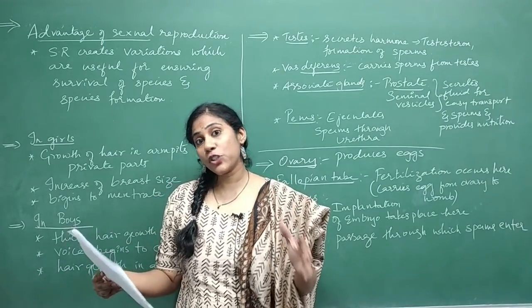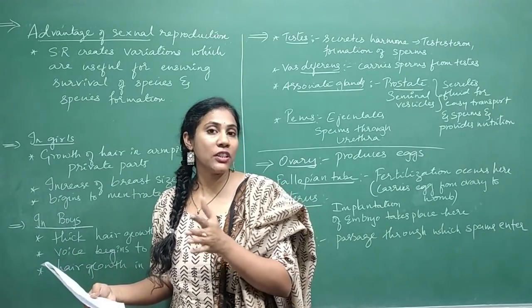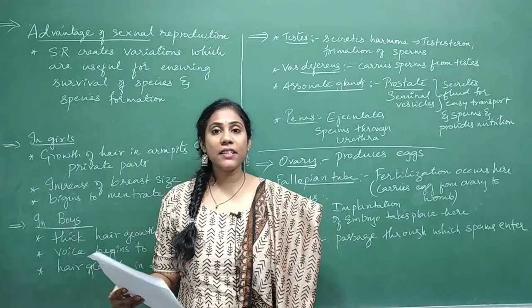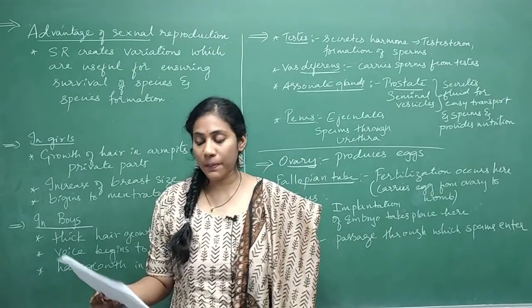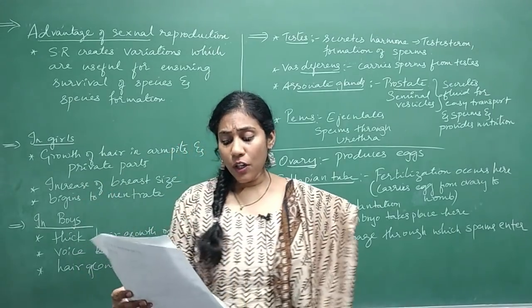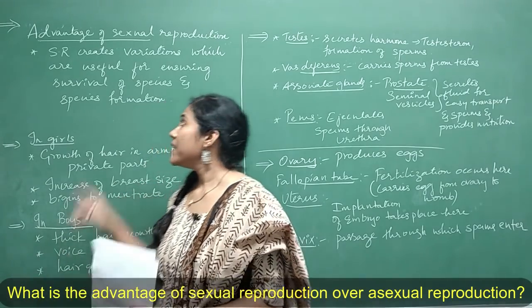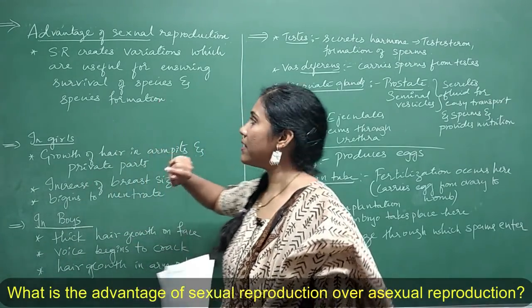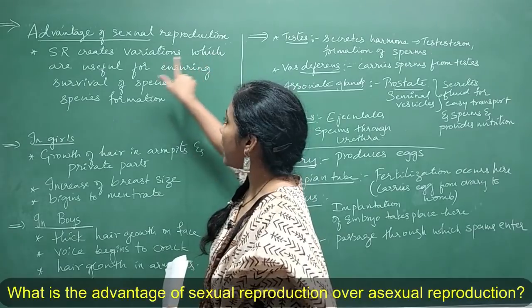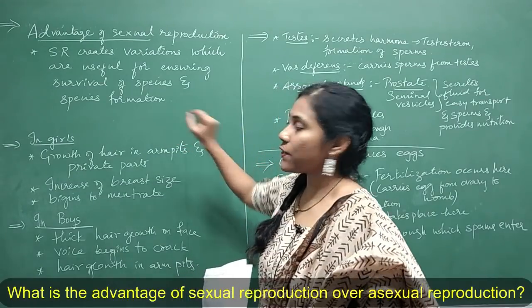Clear? And asexual reproduction is completely deleted from the chapter. Only from sexual reproduction onwards you have for 2021 examination. Clear? And now let us discuss a few important questions from biology part, that is from this particular chapter. First question. What is the advantage of sexual reproduction over asexual reproduction? See, I have given an answer here in a simple words. You can read here. Sexual reproduction creates variations which are useful for ensuring survival of species and species formation, right?